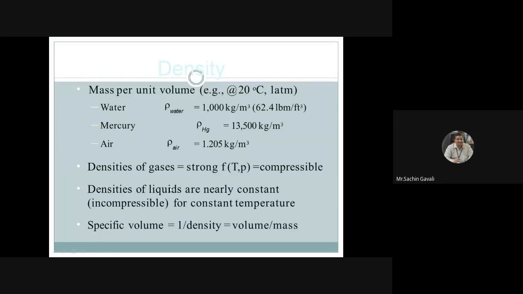Then another property you write down, specific volume. So specific volume is what? Specific volume is nothing but volume per unit mass, and it is the reciprocal of density. The specific volume is the reciprocal of density. And what is the unit for that? It has unit meter cube per kg. Reciprocal of density means meter cube per kg.